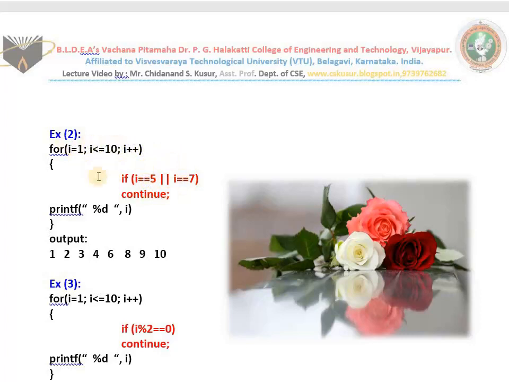First time, i is 1 and it is not equal to 10, so 1 will be printed. Next 2 will be printed, next 3, next 4, 5 is not printed, 6 is printed, 7 is not printed, 8 printed, 9, 10. Whenever a certain condition becomes true, this block will not work.